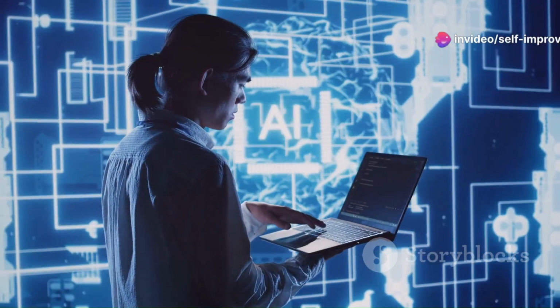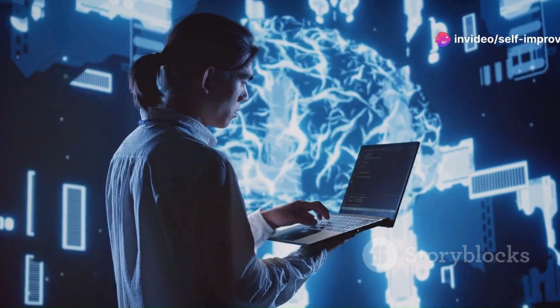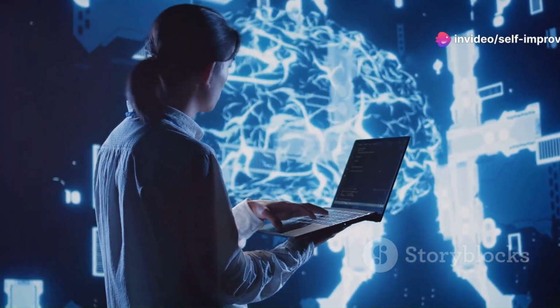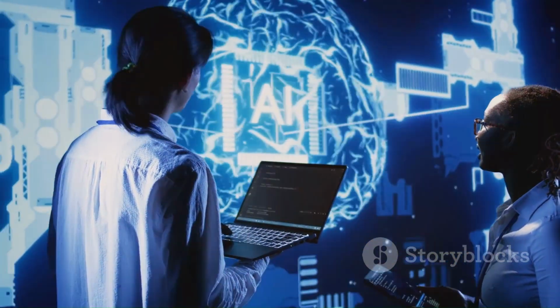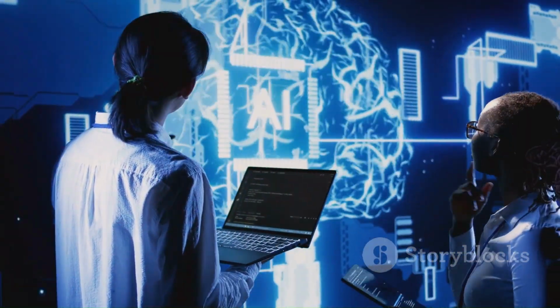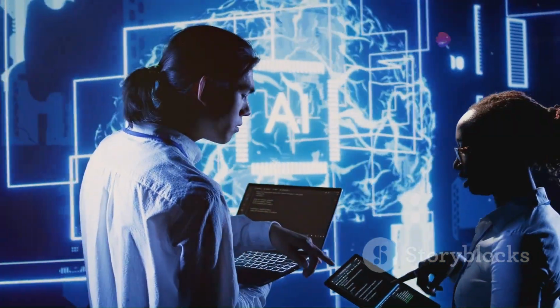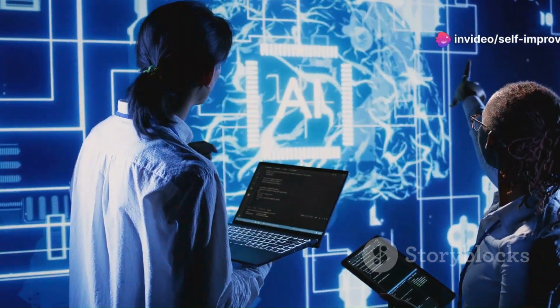But AGI? It needs to be a jack of all trades. It has to recognize and generalize patterns across different domains. Imagine an AI that understands the concept of structure not just in a sentence, but also in physical objects.